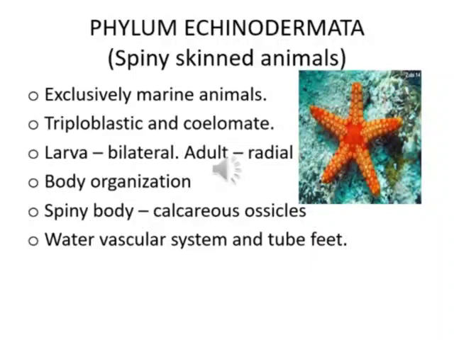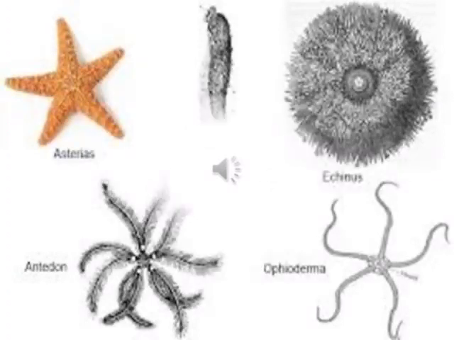They have a spiny body and the endoskeleton is made of calcareous ossicles. They possess a water vascular system and tube feet that help them to move and attach to the substrate. Some examples are starfish, sea urchin and sea cucumber.